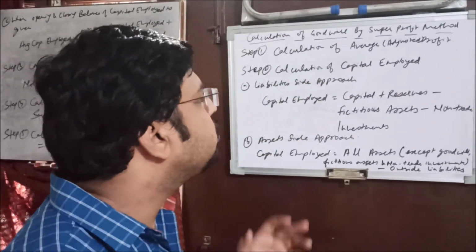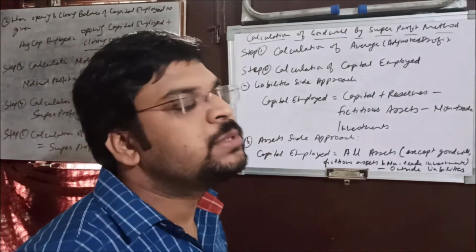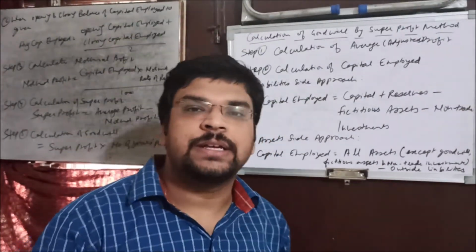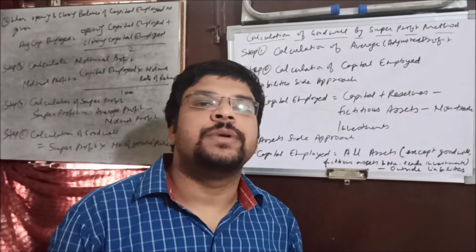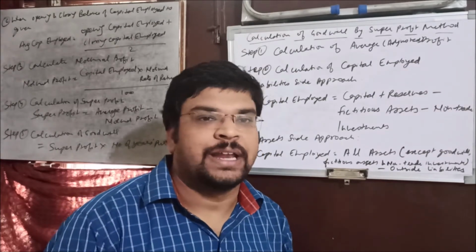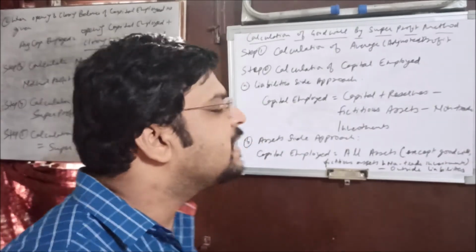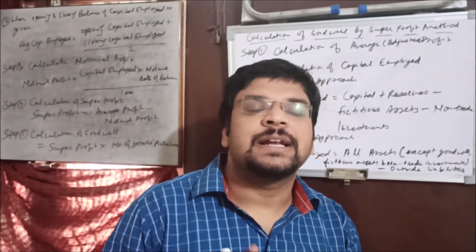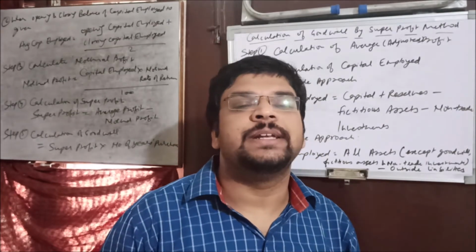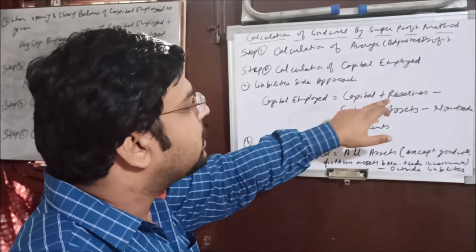Sometimes in a question the capital employed is given, like in the example I took, but sometimes it is not given and certain information is given so that you can calculate the capital employed. For that there are 3 cases. Case one, the liability side approach. If the figures related to the liability side are given, then you need to calculate the capital employed in the similar manner: capital plus reserve.